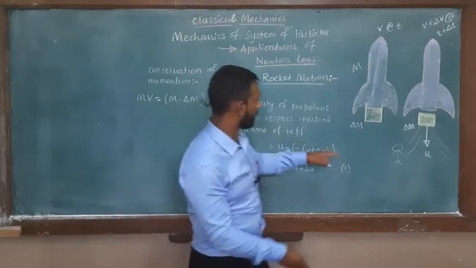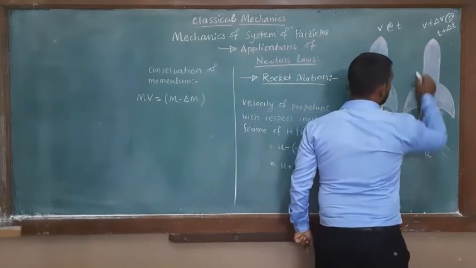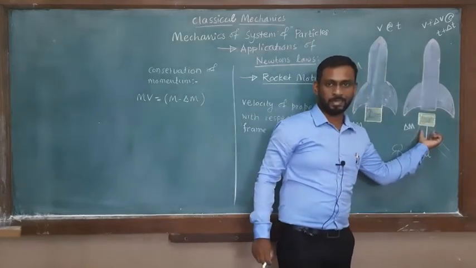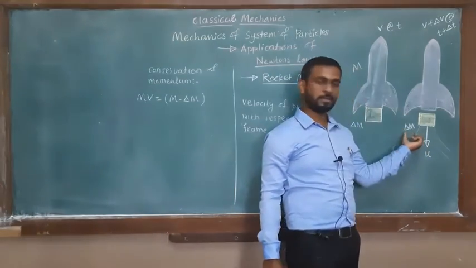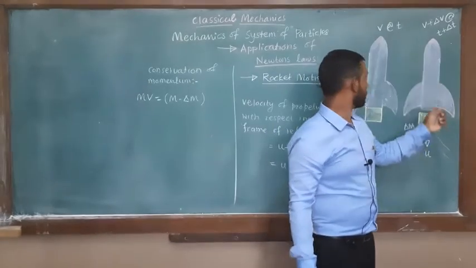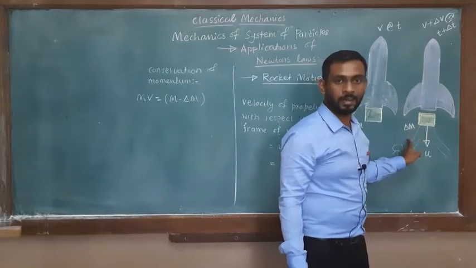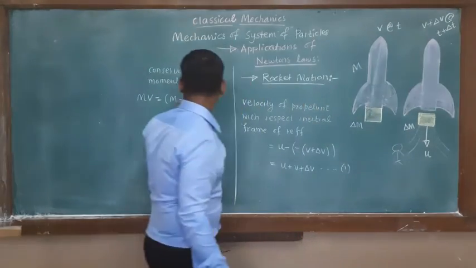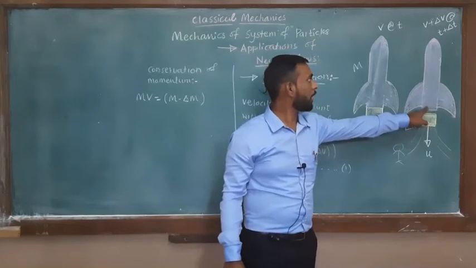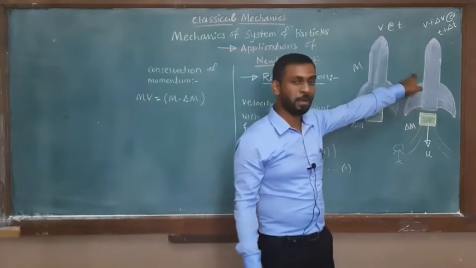M minus delta m. This is the mass of the whole system excluding the mass of the exhaust gas. The mass of the exhaust gas is delta m, so the remaining mass of the rocket is m minus delta m. And what is the velocity corresponding to that mass?